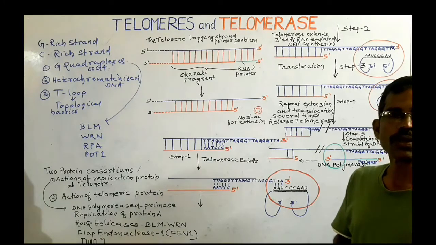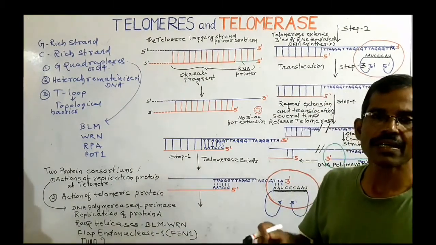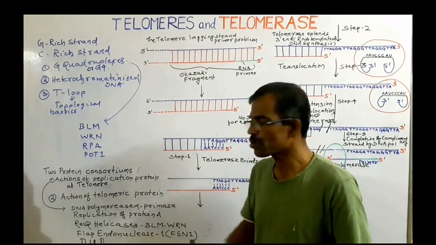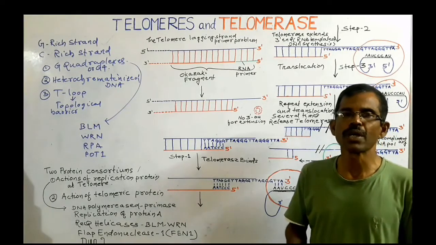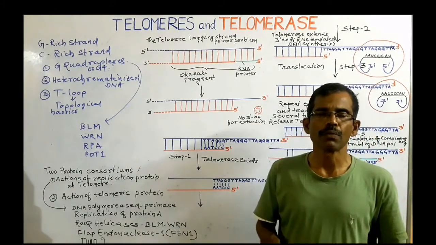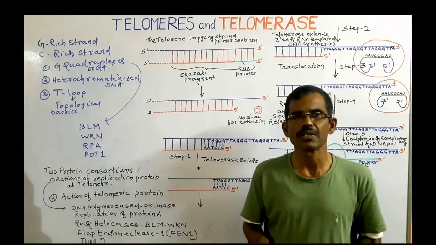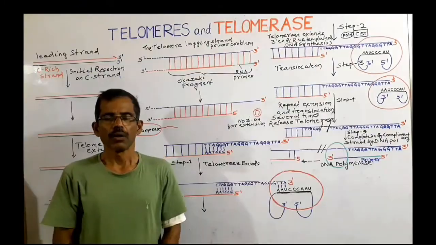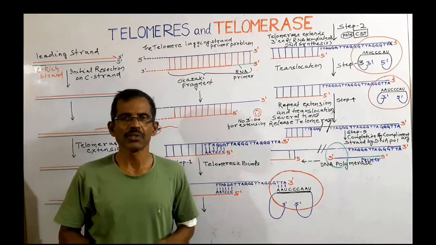The other protein consortium includes various telomeric proteins that also work at the telomere. So the components of these two protein consortiums act in a coordinated manner to ensure the smooth passage of the replication fork through the telomere. The replication of telomere is thought to be initiated from a replication origin that is located in the subtelomeric region. Now we shall discuss the synthesis of leading strand and lagging strand.